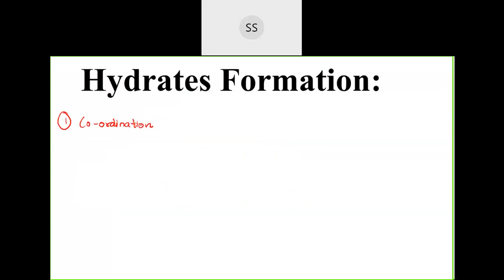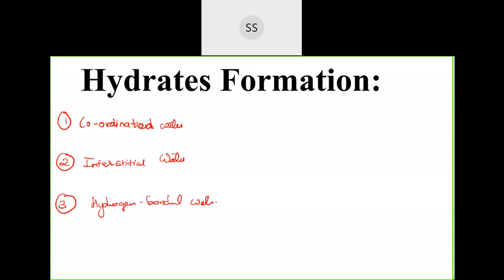So one is coordinated water, and the second one is interstitial water, and the last one we have is hydrogen bonded water. Okay, for this you need to just remember the example. Now coordinated water means, I'll just give you a brief idea of what coordination compounds are.